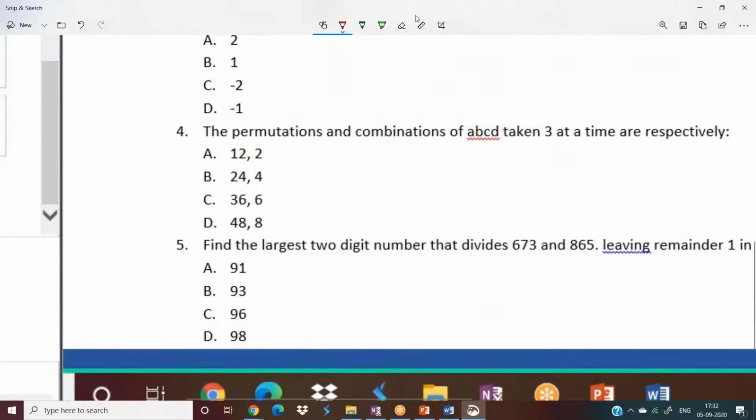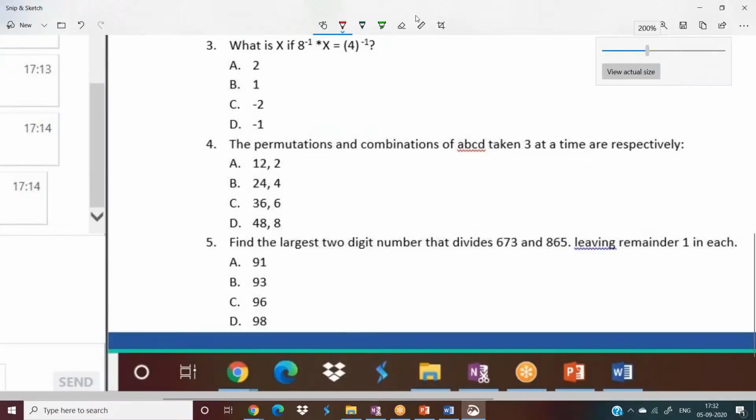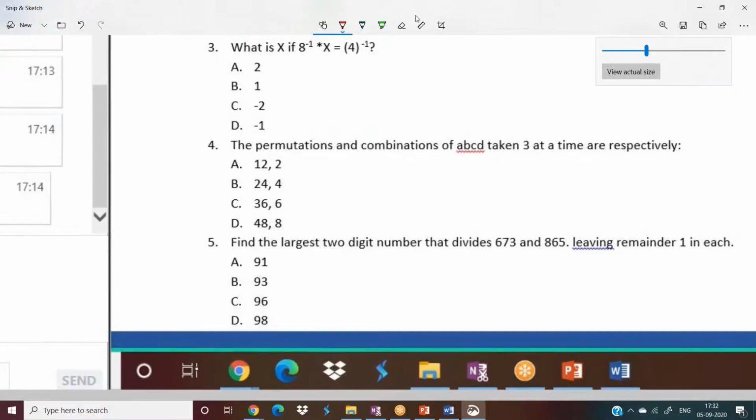Next question. Just look at the next question. Find the largest two-digit number that divides 673 and 865, leaving remainder 1 in each case. So here, let me tell you a small concept from number system. A number is dividing two bigger numbers. We have to find out a number which can divide these two bigger numbers, 673 and 865. So indirectly what we are going to do is, we are going to find out their HCF.